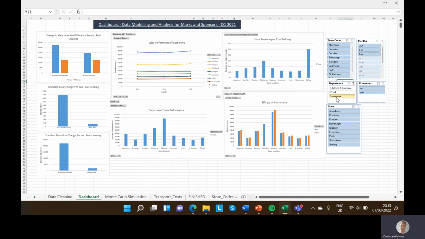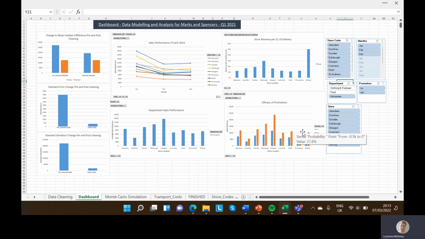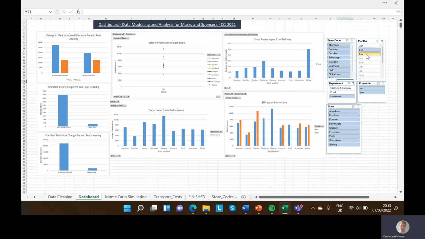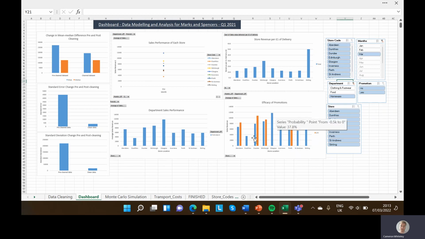But with homeware, similar to clothing and footwear, they seem to be very productive, with promotions generating extra revenue across all stores on the face of it. And in January, all stores that do them make loads of extra revenue. February, like we said, most of them work. Edinburgh and Glasgow don't use them, but as suggested, they should start using them because it seems they work, and that would help them increase the revenue that was dropped there. And in March, again, those stores which do use homeware promotions seem to generate extra revenue.